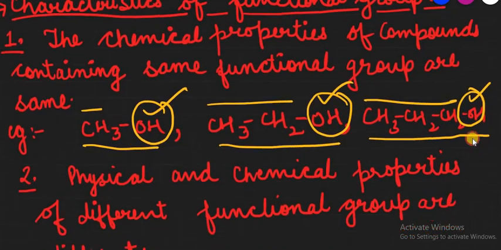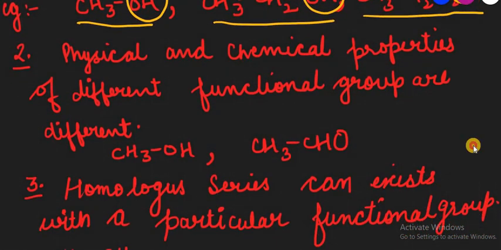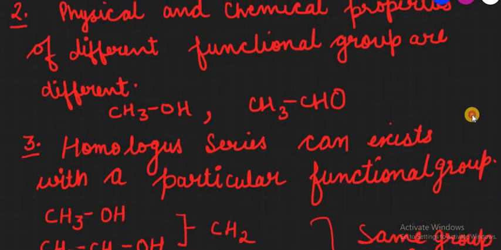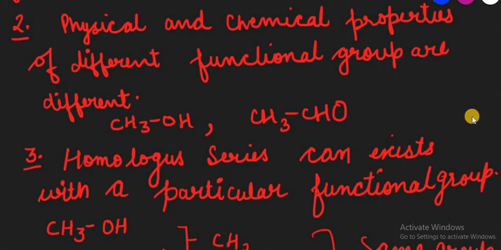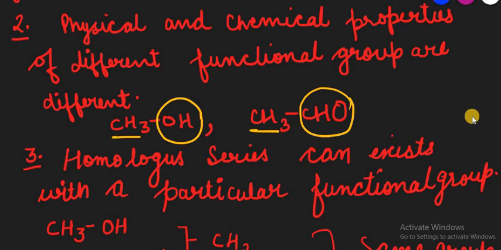Second, the physical and chemical properties of different functional groups are always different. For example, we have one functional group, alcohol, and one functional group, aldehyde. So the properties of both these compounds are different, although they contain the same CH3 group. So the properties totally depend upon the functional groups present along with them.